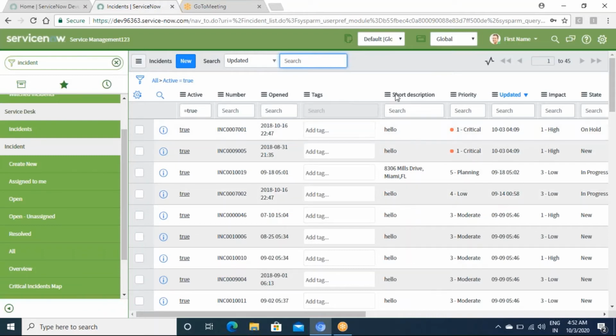Then this is called a list view: how to manage a list view, how as an admin you can configure the list view, how you can change and manipulate it, and what the various options available to you in list view are. Then if you click on any record, it will open one record, which opens a form.